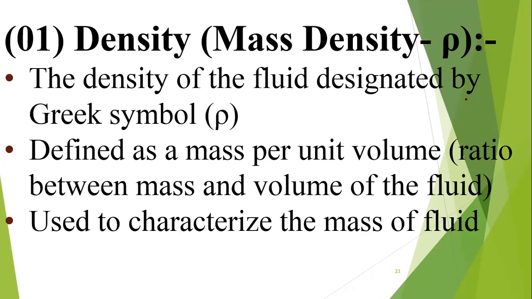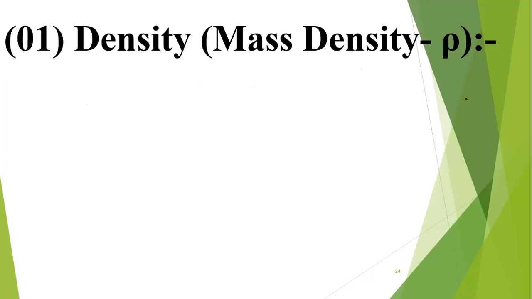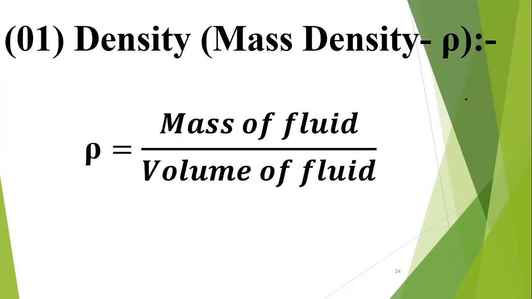If you have a mixture of oil and water, the oil will float on water because the water has higher density. Likewise, you can get some idea about properties based on density. The SI unit is kilogram per cubic meter. This is the major equation. You can note it down. This is very important, and to do some calculations you need to know this one.